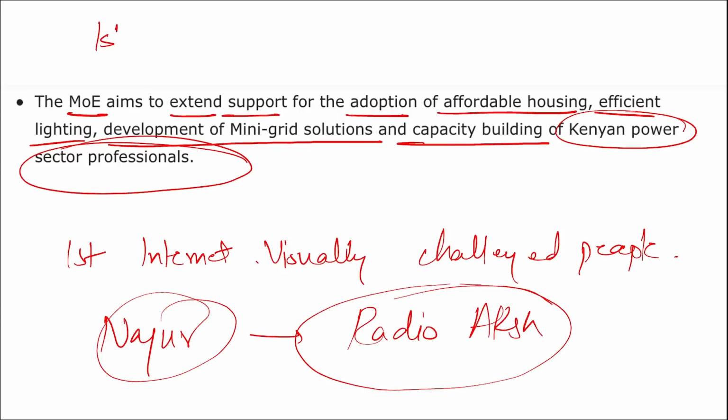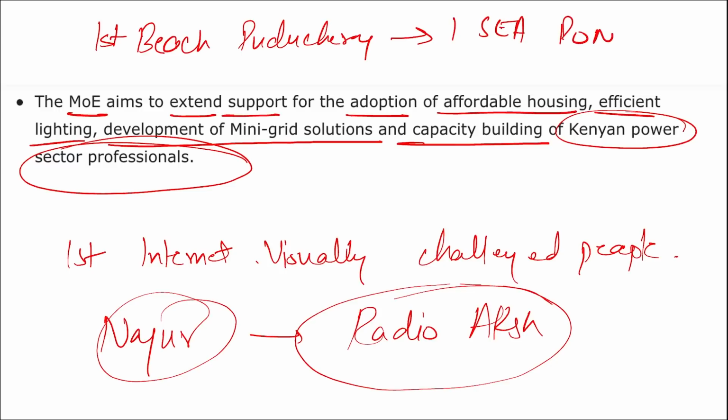Similarly, if I ask you which is the first beach festival of Pondicherry. Beach Festival of Puducherry. What is the name? It is IC Pondi. This is the name of the first beach festival of Pondicherry.